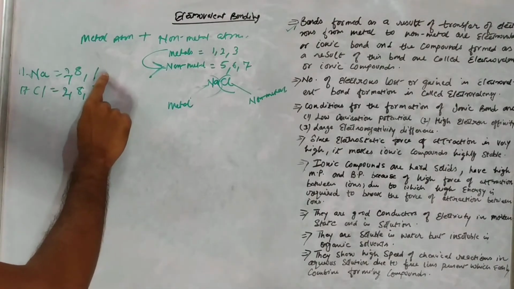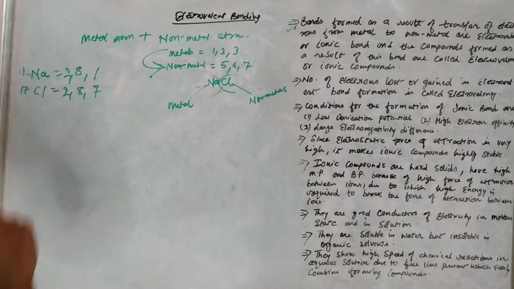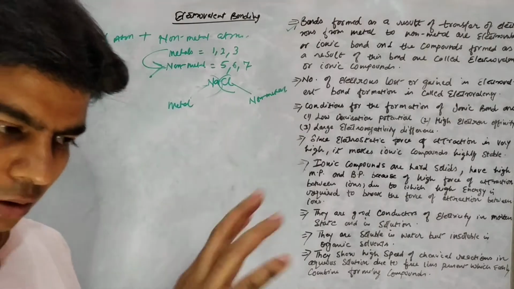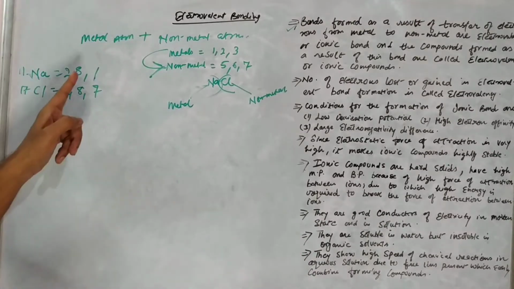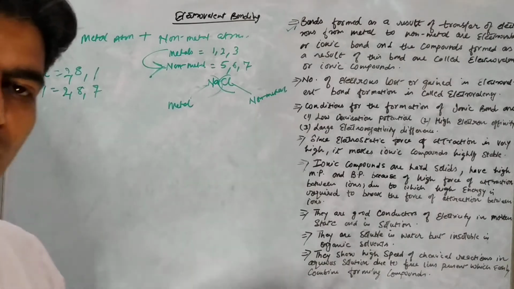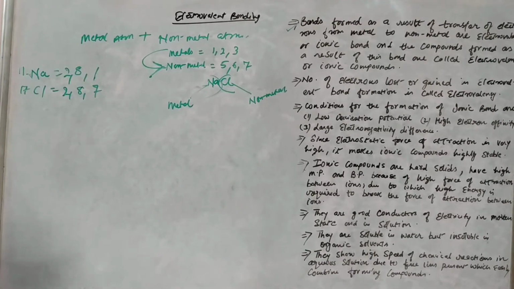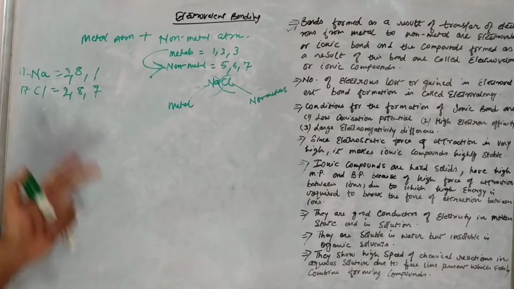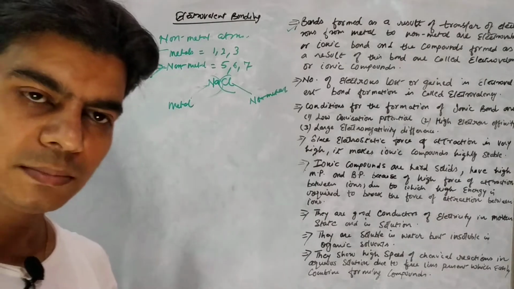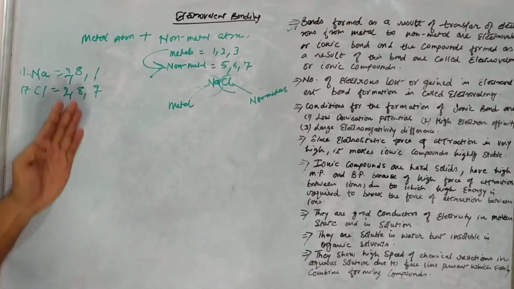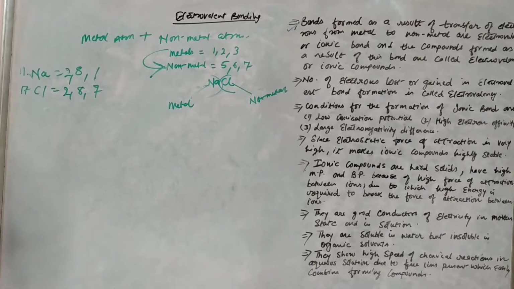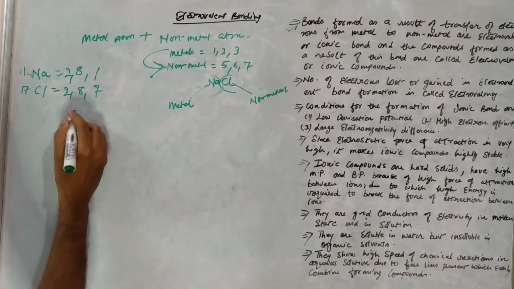Similarly, when this sodium metal atom loses 1 electron, in its outermost shell it has only 1 electron, right? When it loses it, it will have 2 8 configuration. So in the penultimate shell it already has 8 electrons, so it will become stable, right? Because in the outermost shell it will then have 8 electrons, right? So let's see this formation.